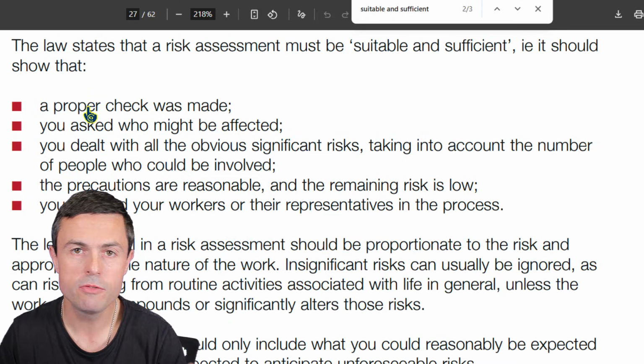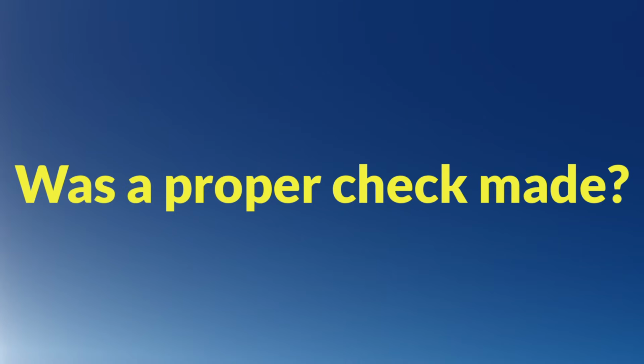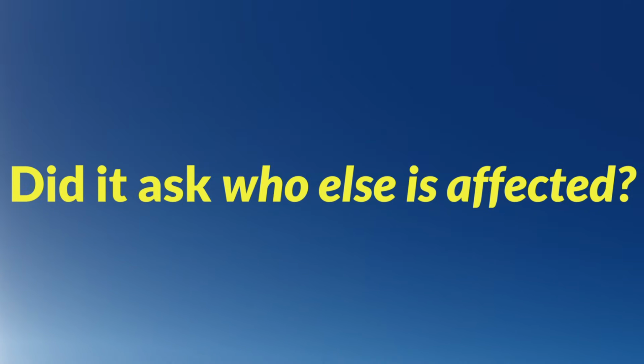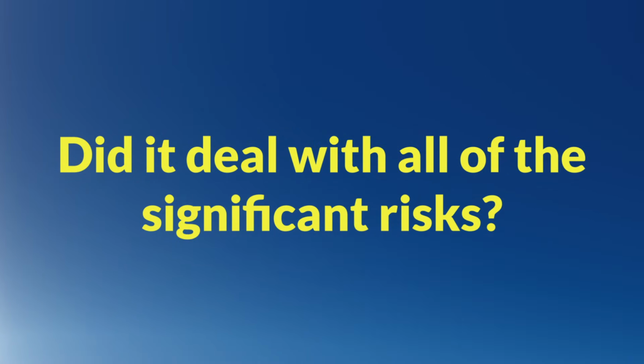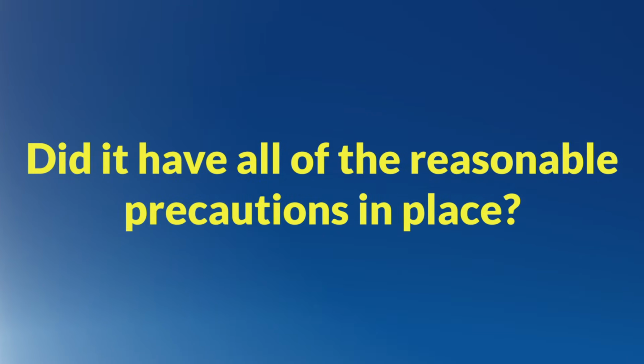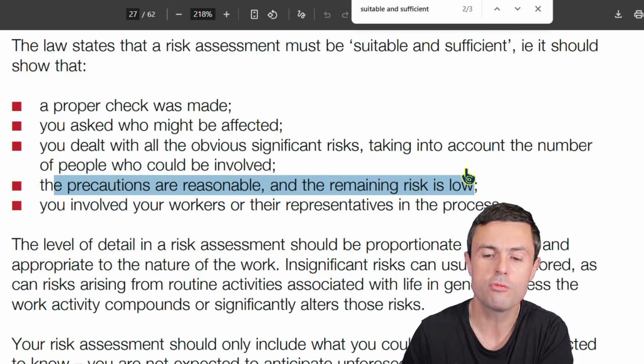So we have to read the scenario and ask ourselves, was a proper check made? Did it ask who else is affected? Did it deal with all the significant risks? Did it have all the reasonable precautions in place? Did it reduce the risk to a low level? Did it involve people? Let's take a look at the scenario and see whether or not it did those things.